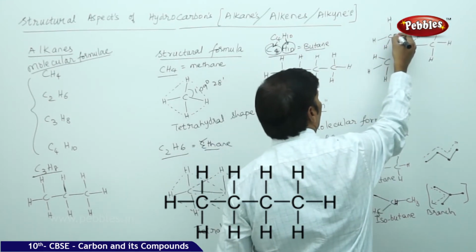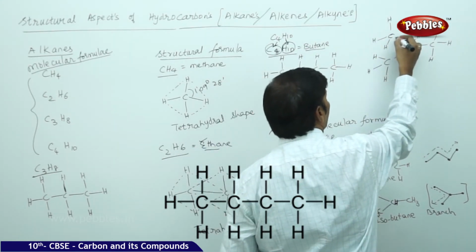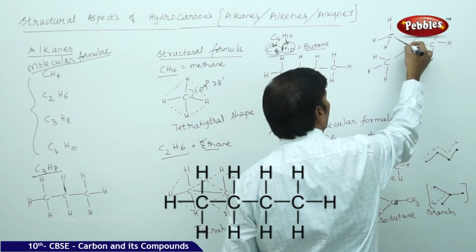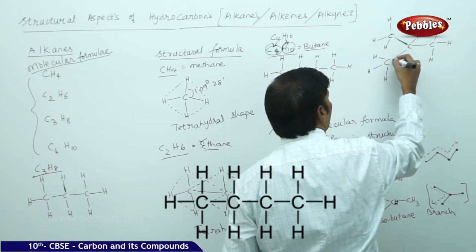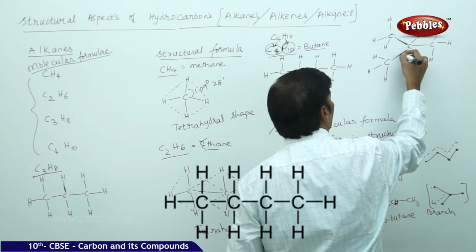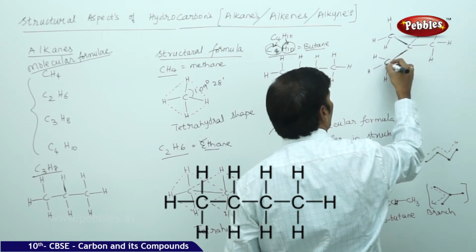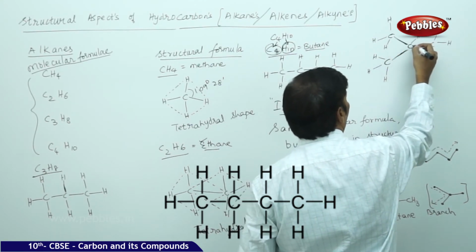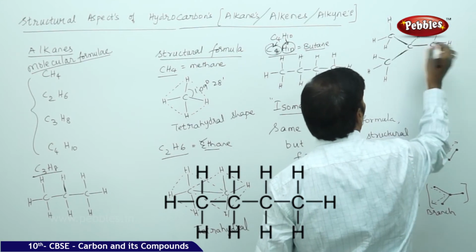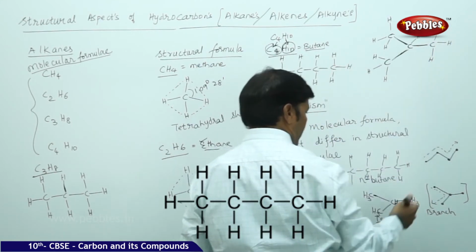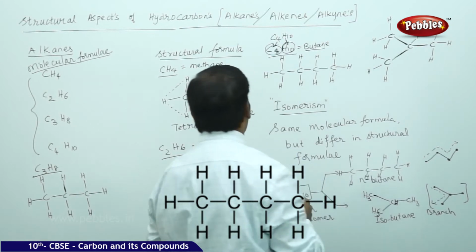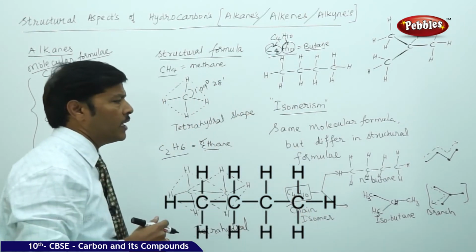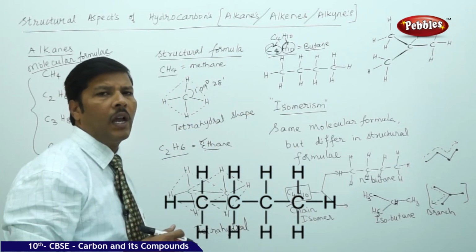You can see here, this is the branch. You can notice here, this is isobutane. This is the branch. This is isobutane. Okay. This is isobutane. So all these are the structural aspects of the alkanes.